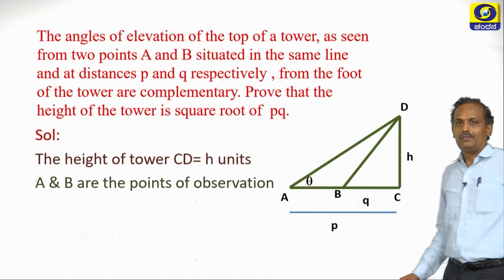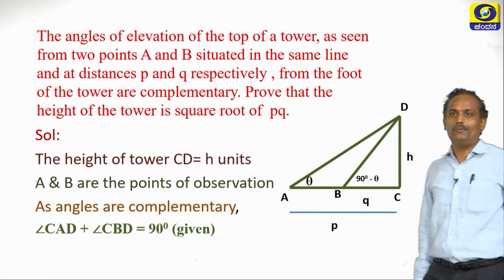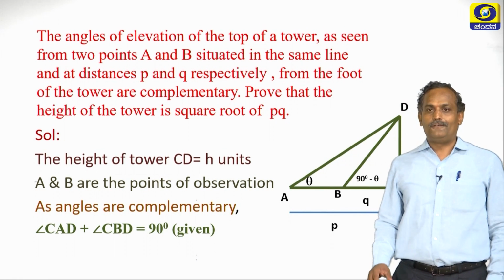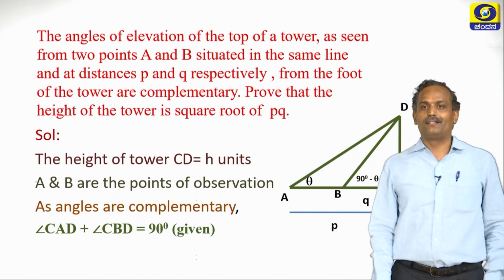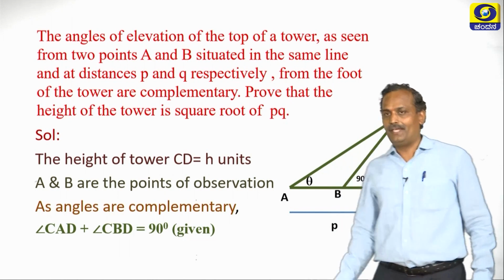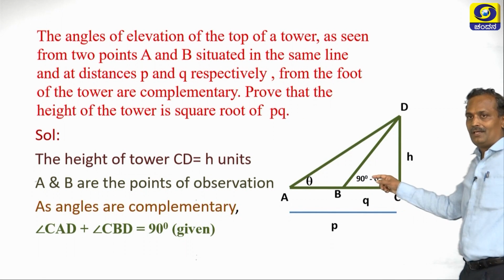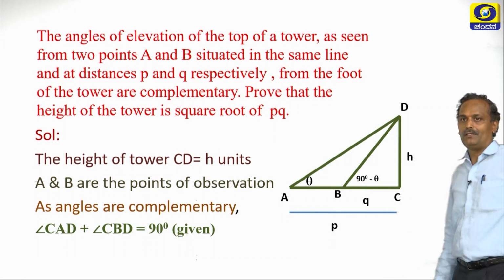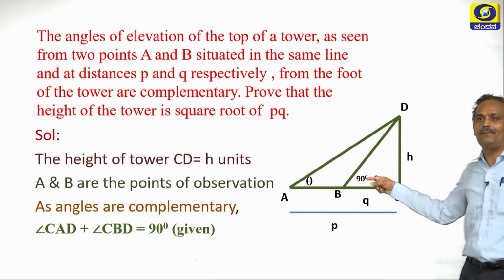So they have given the angles are complementary. What do you mean by complementary angles? If sum of two angles is 90 degree, we call those angles as complementary. So here the angle DAB and angle DBC, they are complementary. Therefore if this measures theta, then it should be 90 minus theta, since they are complementary.